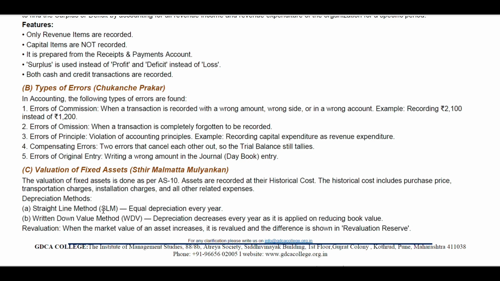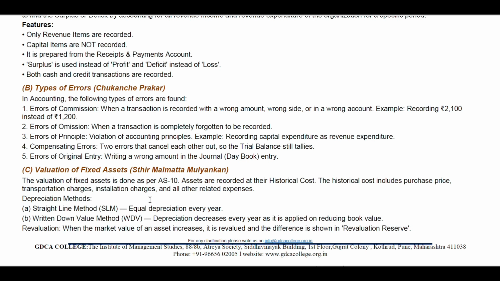Straight line method, SLM, means equal depreciation every year. That's called straight line SLM. Let's take an example. Depreciation is about 10%, so every year depreciation will be the same 10%. Then the next one is the written down value method, that is WDV. Depreciation decreases every year as it is applied on the reducing book value.